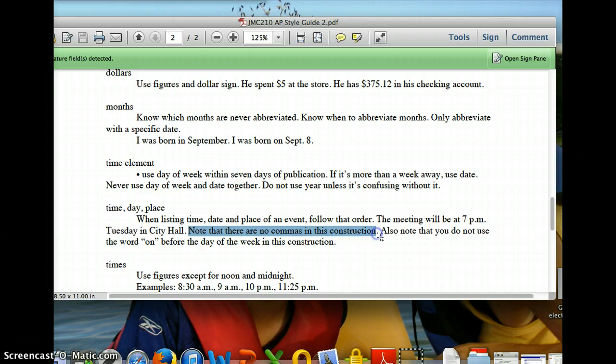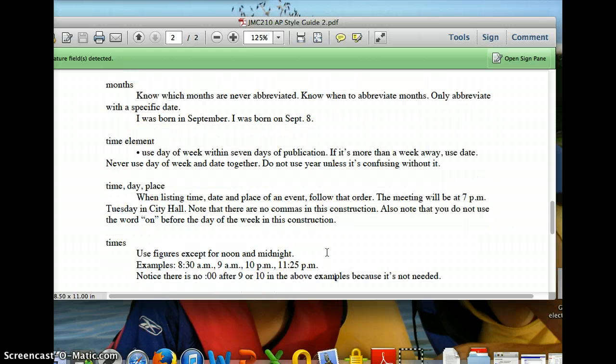Note there are no commas in this construction. You don't need commas when you're saying time, date, place. And also note that there's no on before the day of the week. You don't say the meeting will be at 7 p.m. on Tuesday. There's no need for on. Whenever you can take out a word and it still makes sense, take it out.